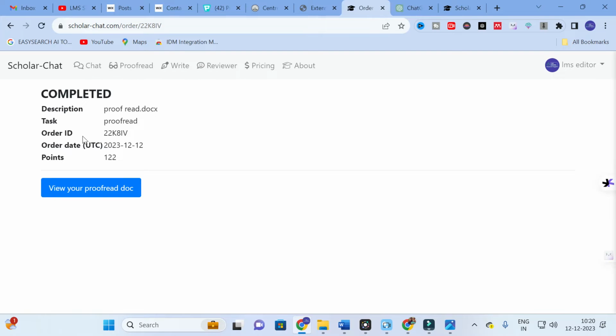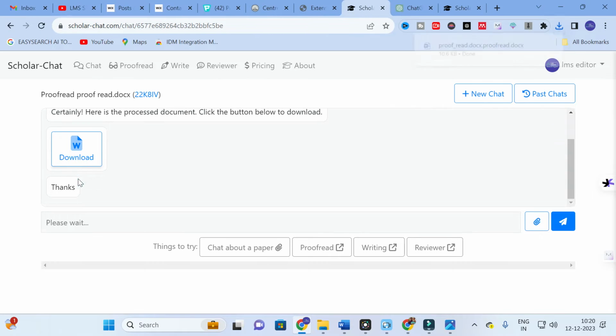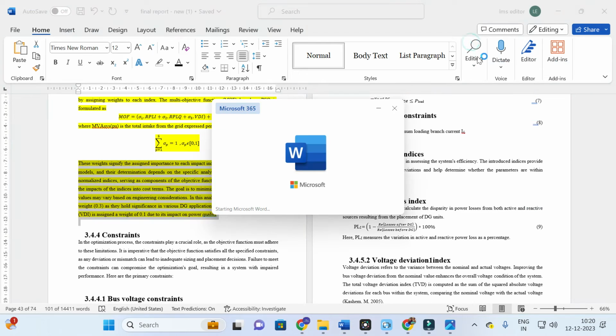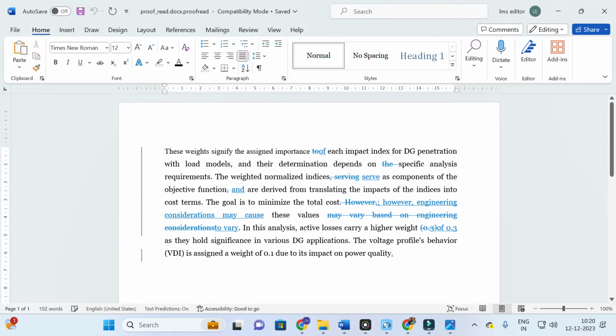After several seconds it is showing view your proofread document. Here you can download this. This is how our document is proofread. You can see this weight signifies the assigned importance; instead of 2 you can use of.